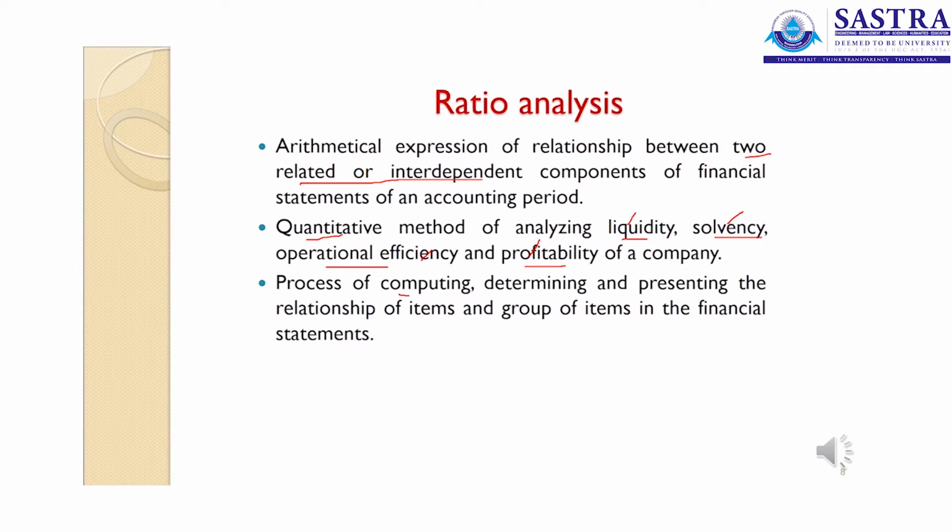It is the process of computing, determining and presenting the relationship in terms of items and groups of items in the financial statements. So the ratios can be calculated taking into account only the profit and loss account or only the balance sheet. We take them as P&L ratios and balance sheet ratios. When you study the gross profit ratio, we take gross profit and sales. For the net profit ratio, it is net profit and sales. For the operating ratio, we take only the P&L account. So this shows your profit and loss account ratios.